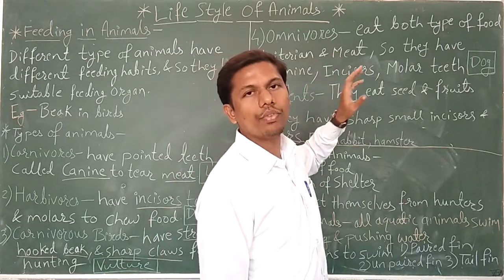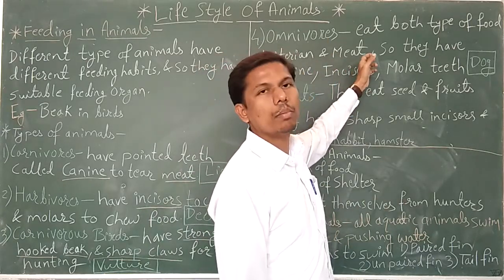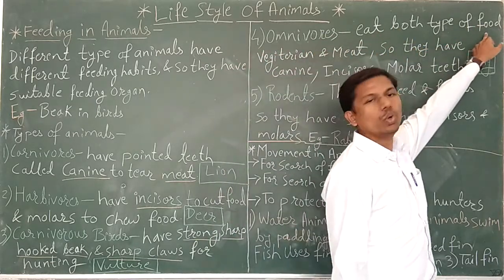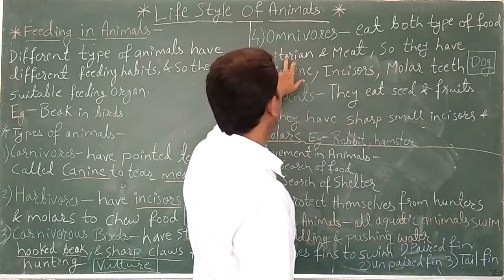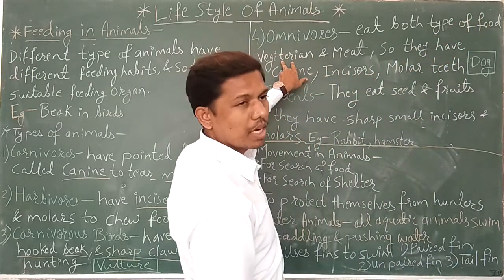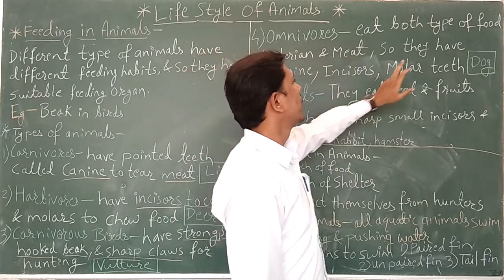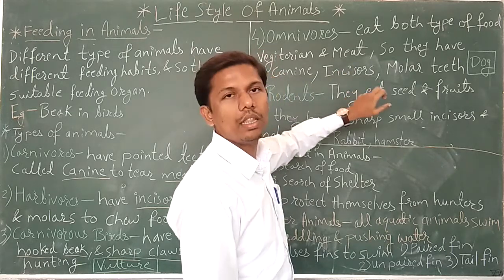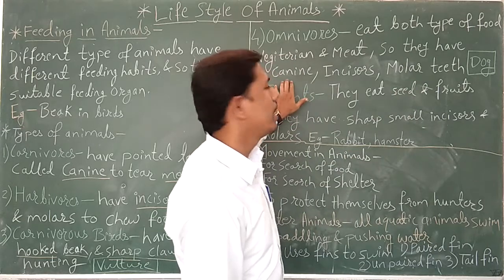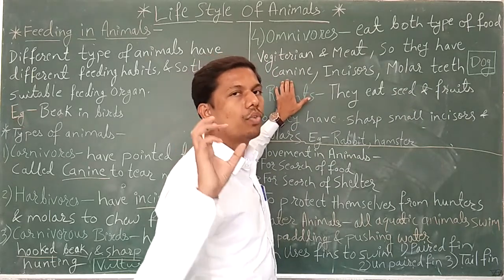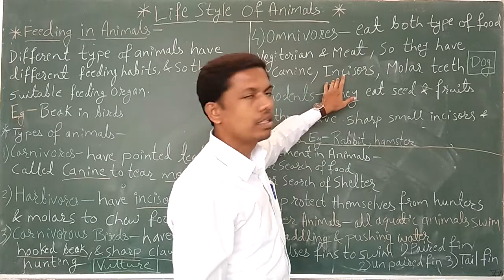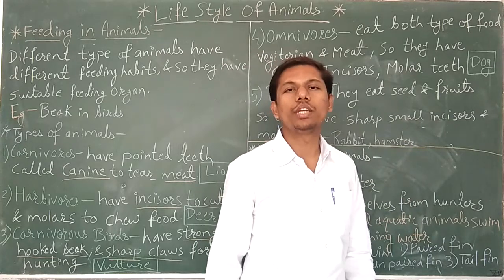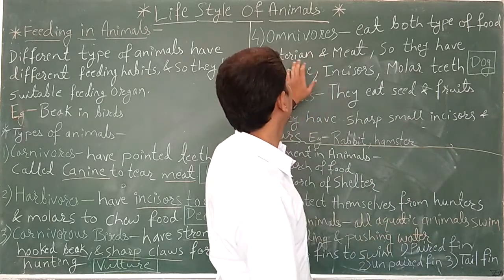So what kind of arrangement is seen in the mouth of omnivores? Omnivores eat both types of food, plant material and meat. So they have canine teeth, incisor teeth, and molar teeth. Canines are pointed teeth for tearing the meat, incisors cut the plant material, and molars chew the food of both types, vegetarian and meat.